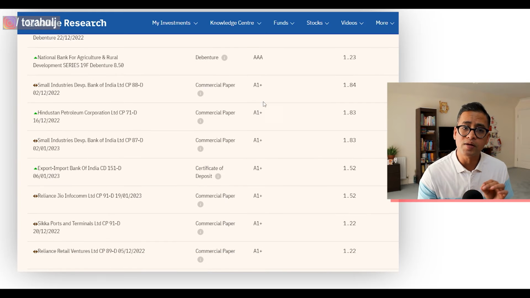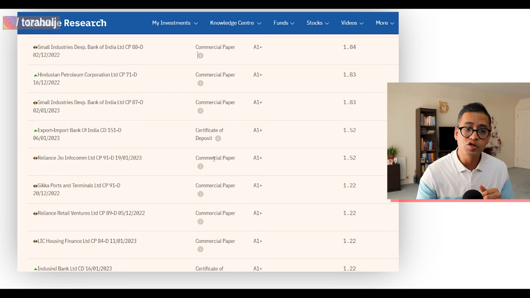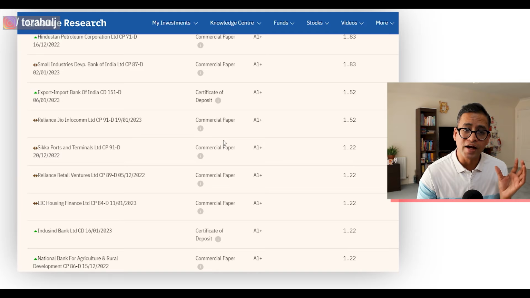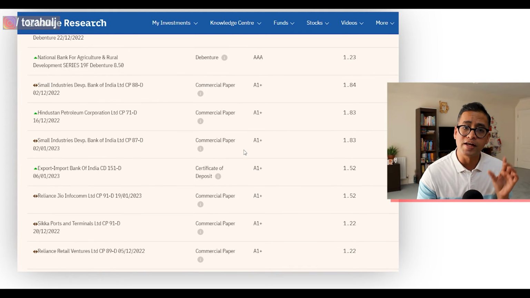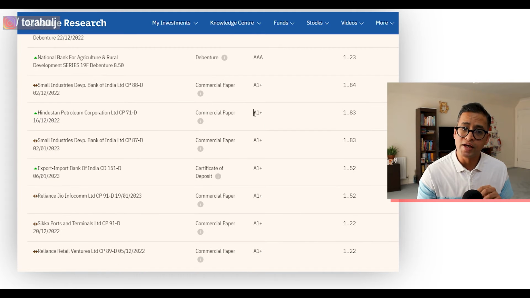The third category is A1 plus. Again, this is the third safest category in terms of debt, and you will see a bunch of instruments here, for example, commercial paper. Likewise, you have certificates of deposit, which are basically like fixed deposits, but they are raised by the banks, right? So like that, you will see that mainly these are the three categories, and SOV is the safest one, followed by AAA and followed by A1 plus, right?